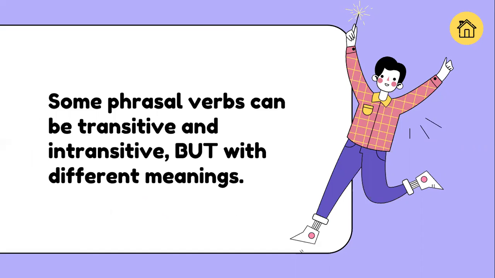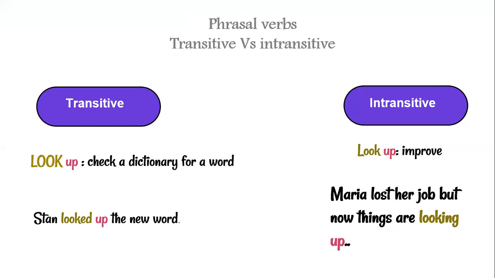For instance, look up as a transitive verb can mean check a dictionary for a word, as in Stan looked up the new word. So Stan took the dictionary to know the definition of the word.